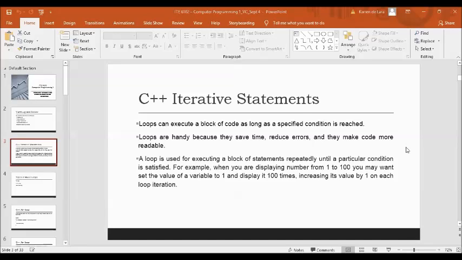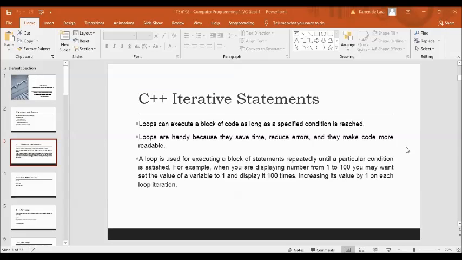Loops can execute a block of code as long as a specified condition is reached. And loops are handy because they save time. They also reduce errors and make code more readable. A loop is used for executing a block of statements repeatedly until a particular condition is satisfied. In the condition, we use conditional operators like greater than, equal, less than, equal, and not equal.